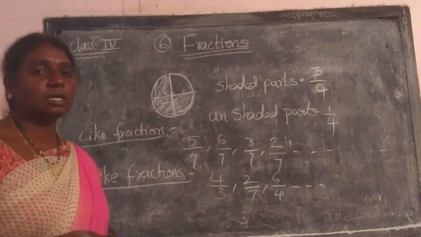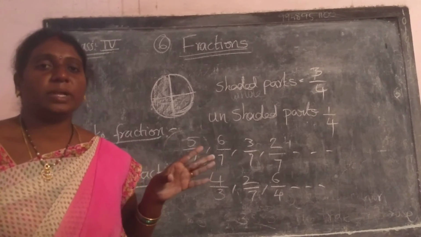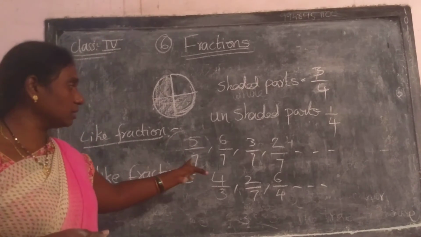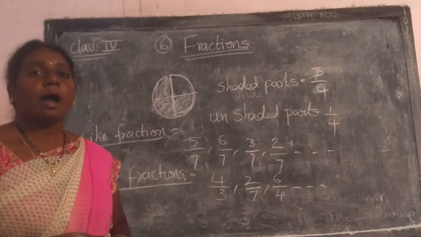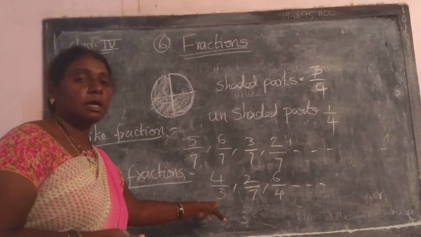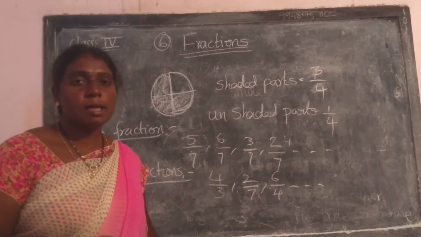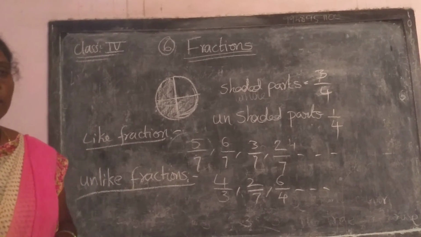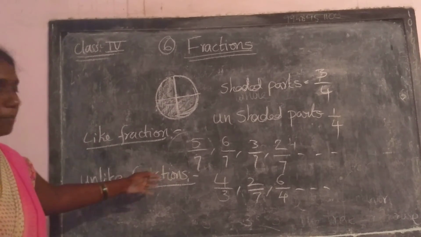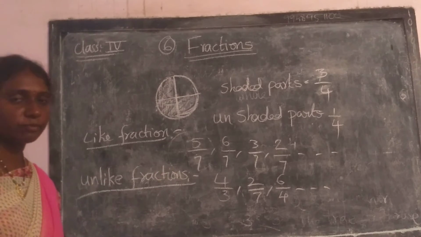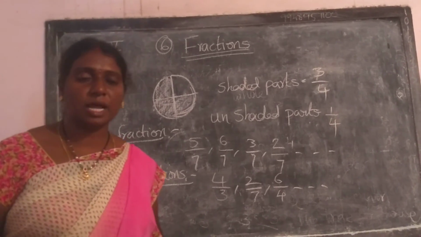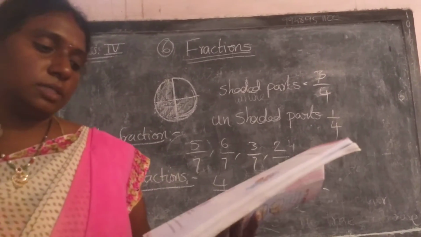What is an unlike fraction? Fractions having the same denominator are called like fractions. Fractions having a different denominator are called unlike fractions. Okay, understood? These are the examples for like fractions and unlike fractions. This is the introduction about fractions, like fractions and unlike fractions.